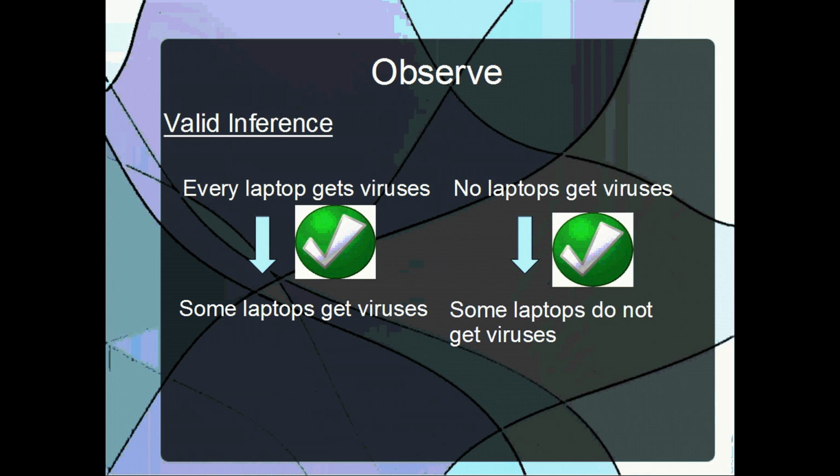Now look at the second set of propositions again. No laptops get viruses has a universal quantity and a negative quality. Some laptops do not get viruses has a particular quantity and a negative quality. They have the same quality but different quantity.